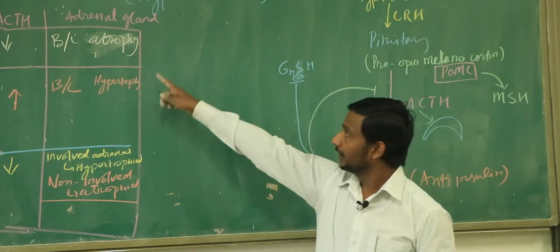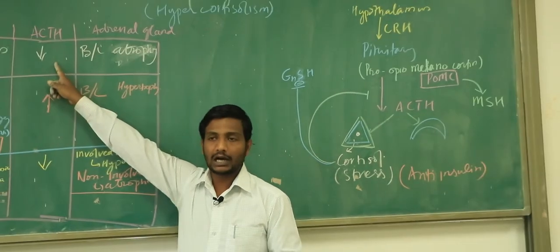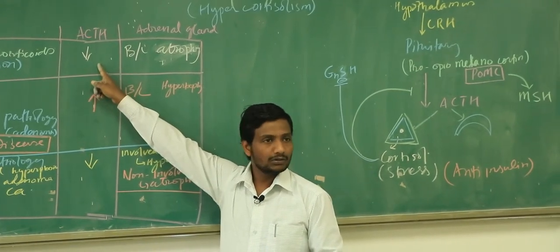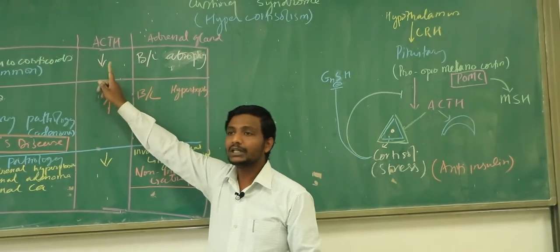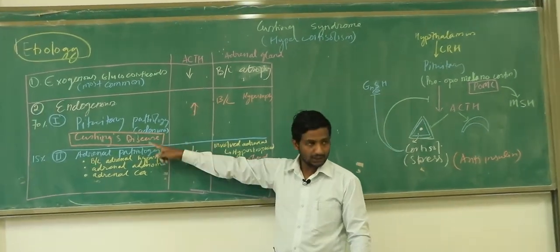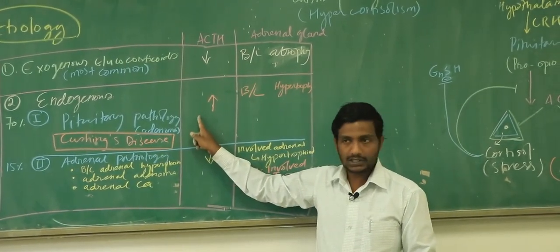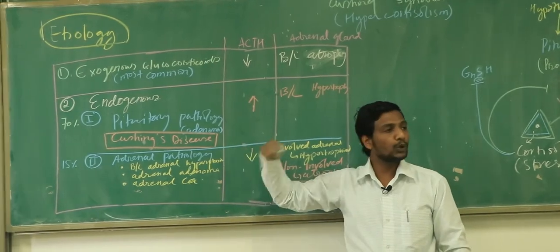So my question to you: in case of exogenous Cushing syndrome, will the patient suffer hyperpigmentation? Yes or no? No, because the pituitary gland is not producing ACTH. In case of an endogenous pituitary pathology, let's say very simply Cushing's disease, will there be hyperpigmentation or not? Yes, right. More ACTH means more POMC, means